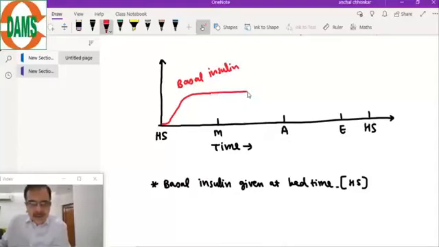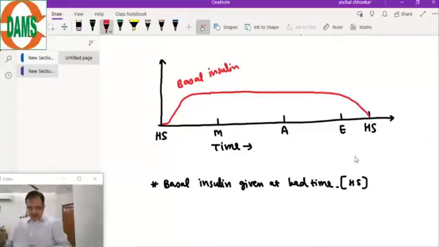It will work for almost 24 hours till the next bedtime. HS means bedtime. Basal insulin covers an almost flat level of insulin.